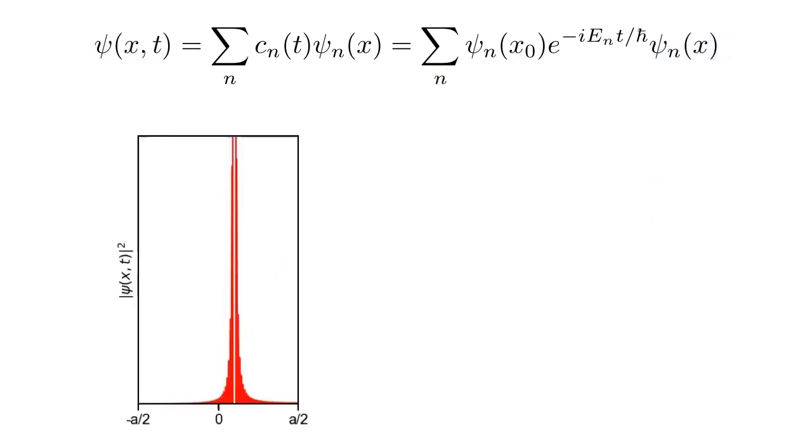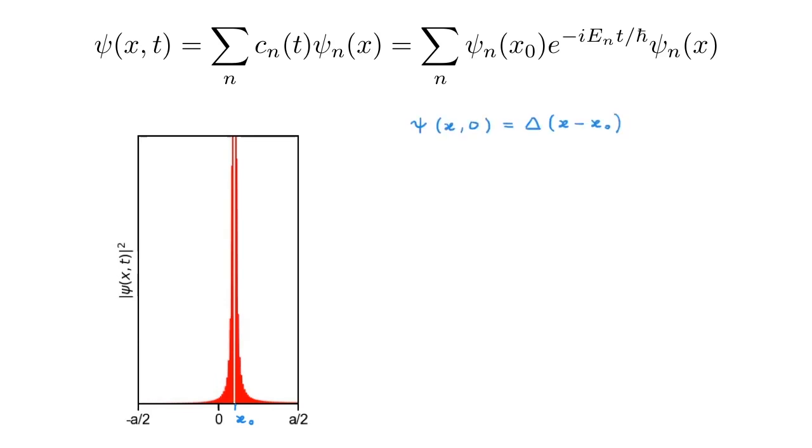To finish, I want to show you another simulation of the dynamics of this system, and again you can play with it yourself by following the link in the description. What I'm showing here is the initial wave function centered at x0, truncated at 100 terms in the expansion above, and you can see that indeed it is very much localized around x0, but it still has some finite width. We can therefore write it as delta of x minus x0.